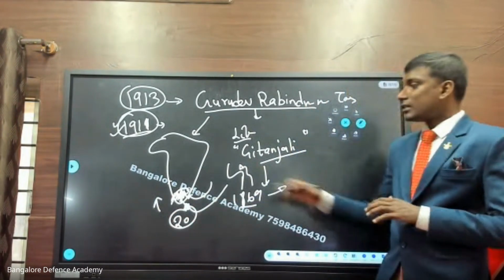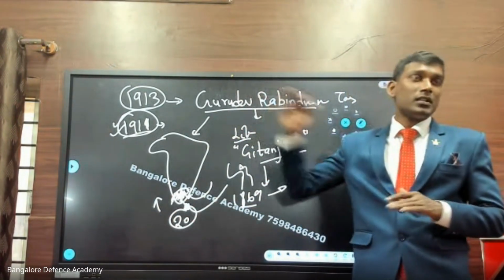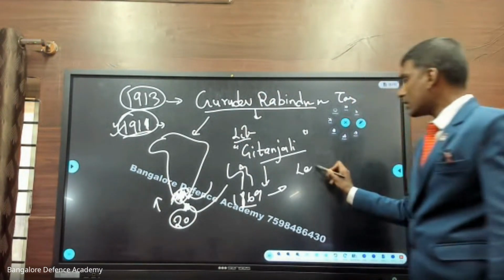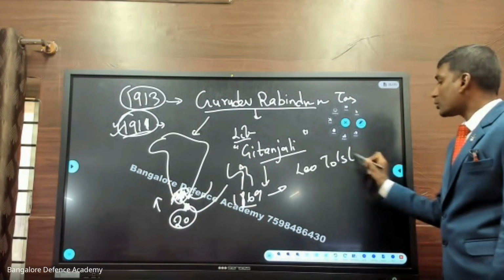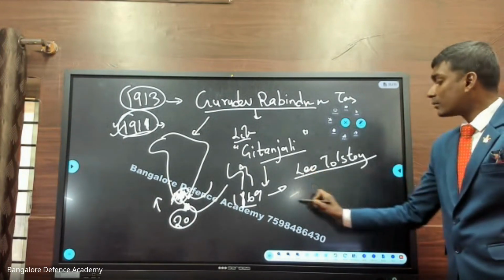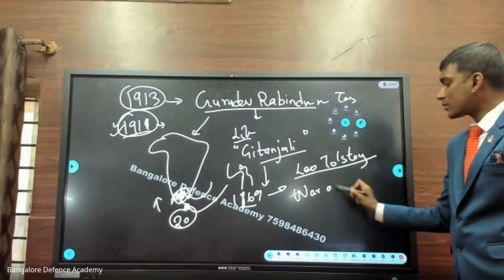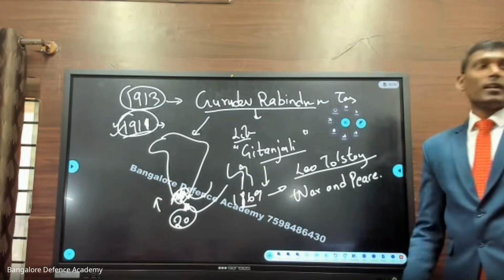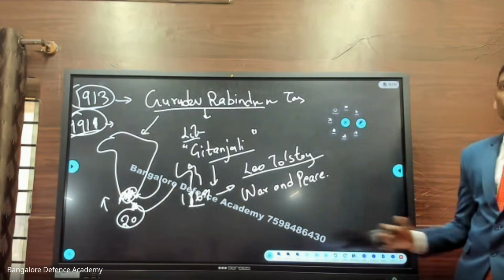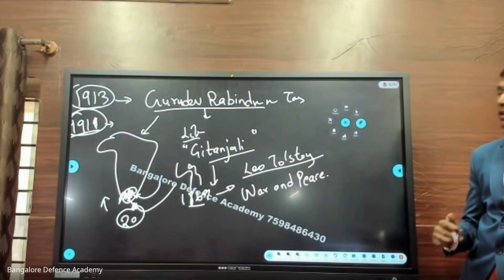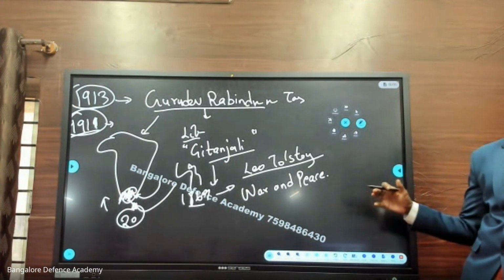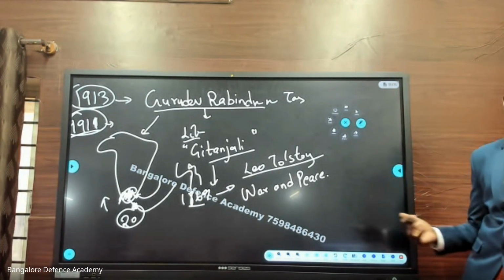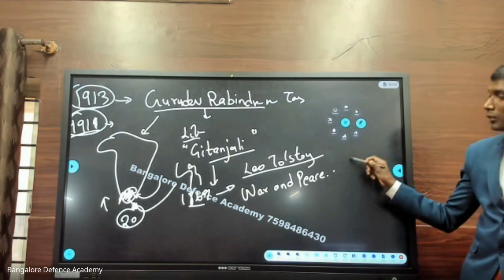When Gandhiji was young, pursuing his degree, he read a book by Leo Tolstoy. Write this down. Leo Tolstoy is a Russian soldier. He has written a book called War and Peace. What is the book name? War and Peace. Gandhiji read this book and got motivated to fight in a non-violent way. Don't think that it was Mahabharata or Ramayana. It's wrong. It is War and Peace.